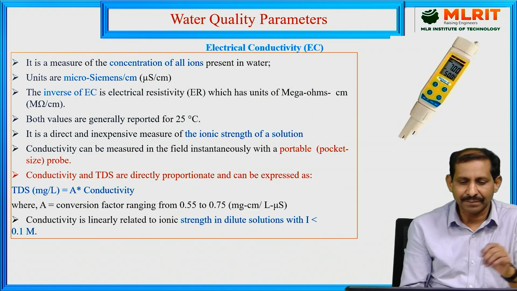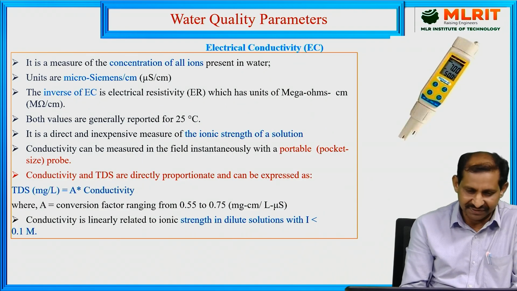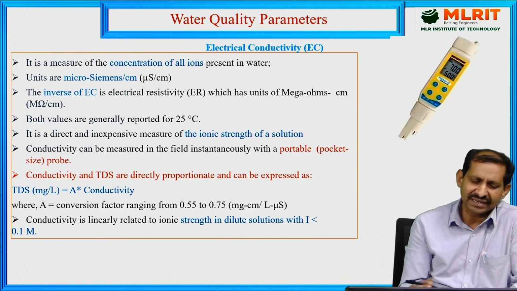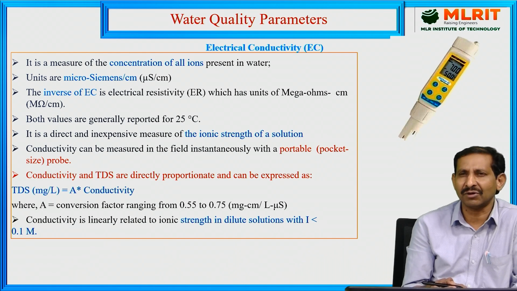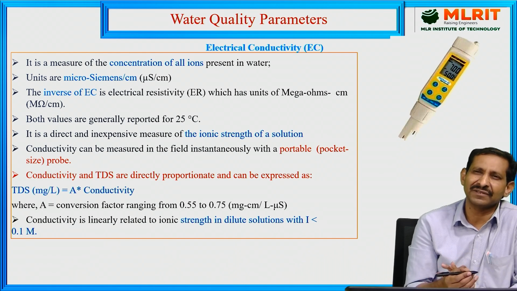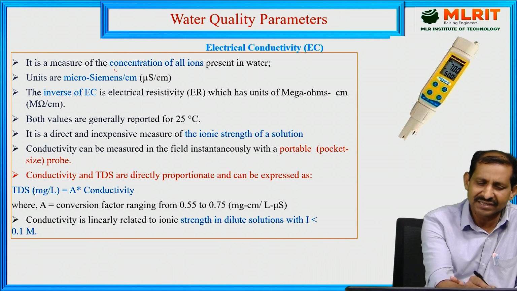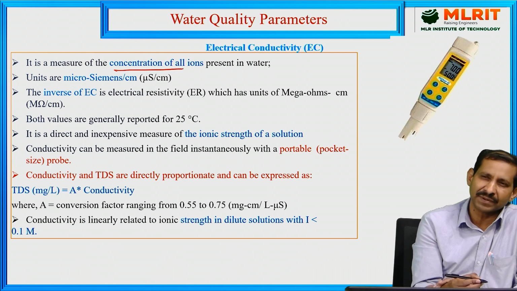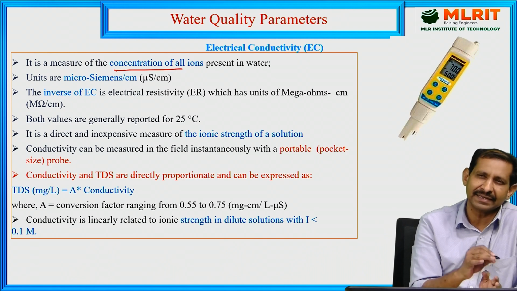Now coming to electrical conductivity. Electrical conductivity is also a very important water quality parameter, related to the ionic strength. It measures the concentration of all ions present in the water sample, either cations or anions.